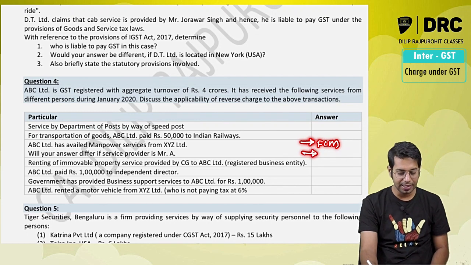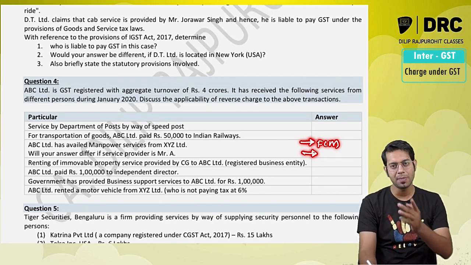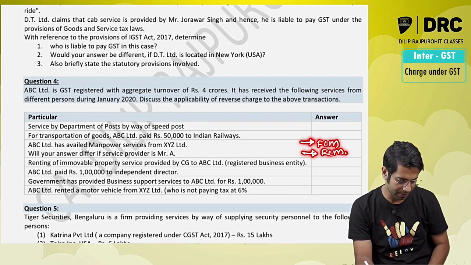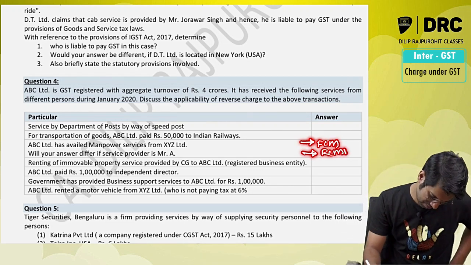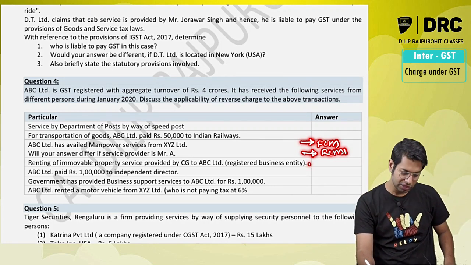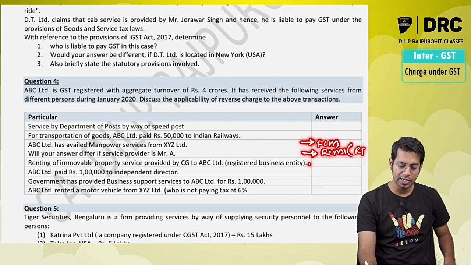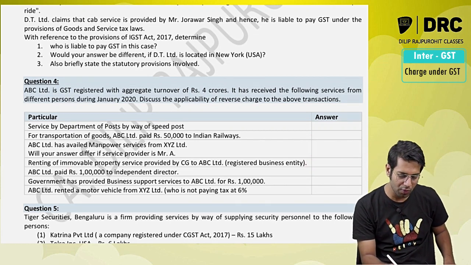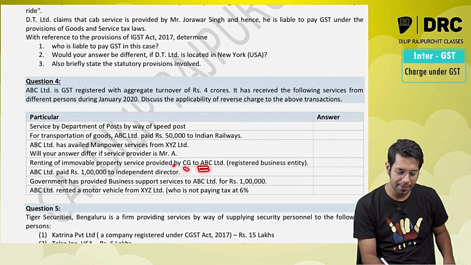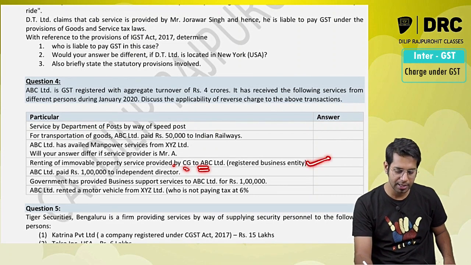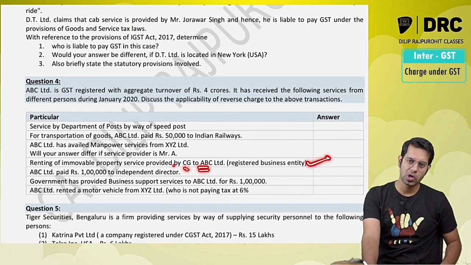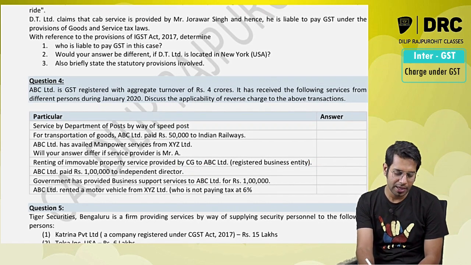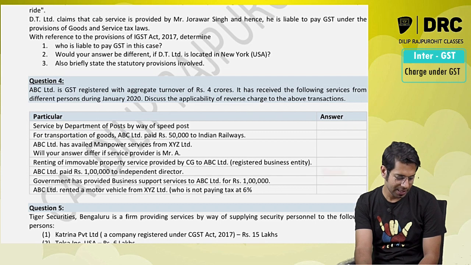If the supplier is Mr. A, meaning the services are provided by an individual instead of a company, then yes, RCM will be applicable, assuming the recipient is a registered person. Renting of immovable property services provided by central government to ABC Limited. Yes, ABC Limited, because it is registered under GST law, it has to pay the taxes. ABC Limited paid 1 lakh to an independent director. RCM, ABC Limited has to pay the taxes.